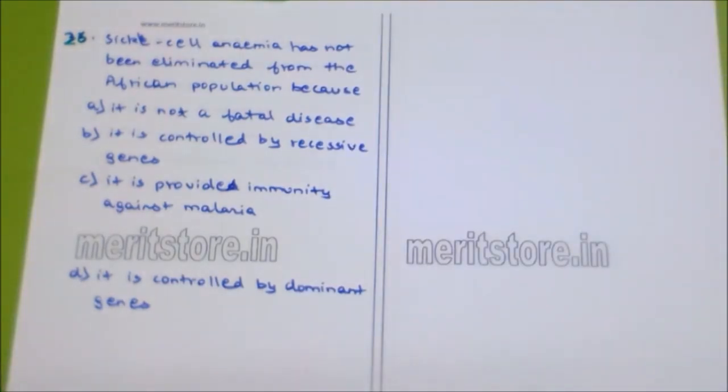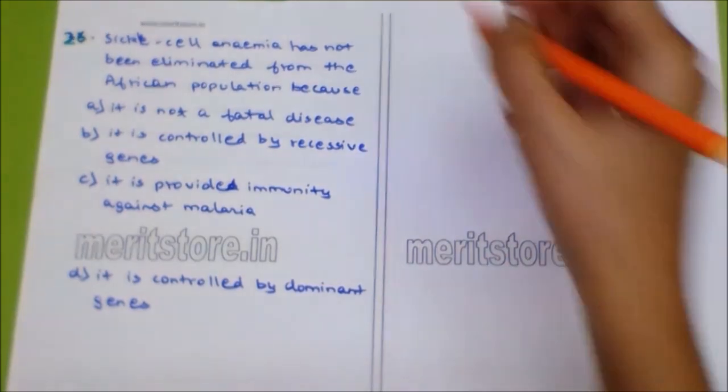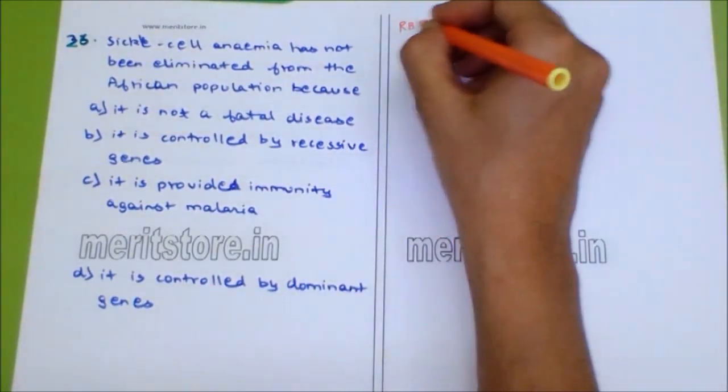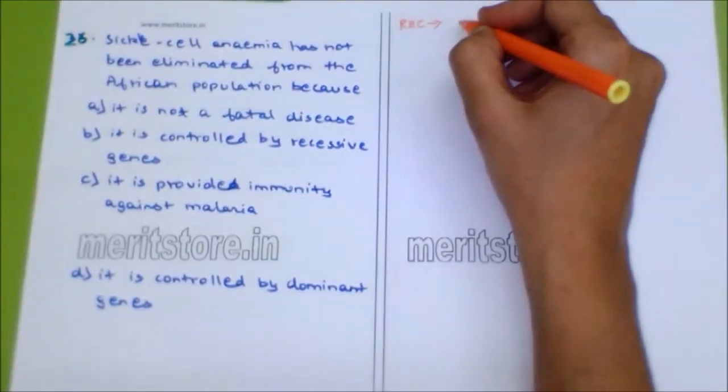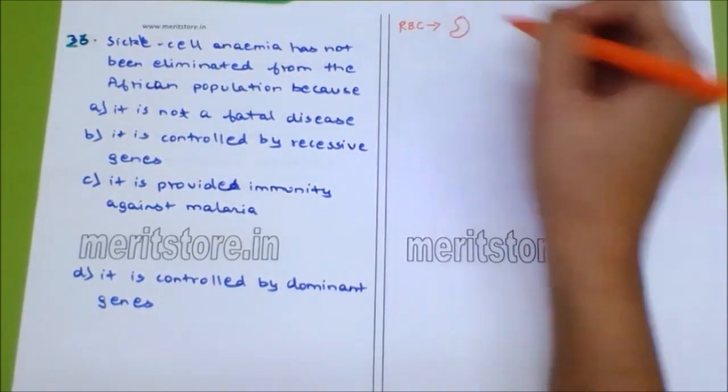Sickle cell anemia has not been eliminated from the African population because dash: it is not a fatal disease, it is controlled by recessive genes, it is provided immunity against malaria, it is controlled by dominant genes. Sickle cell anemia is one type of anemia where our RBCs are sickle in shape.